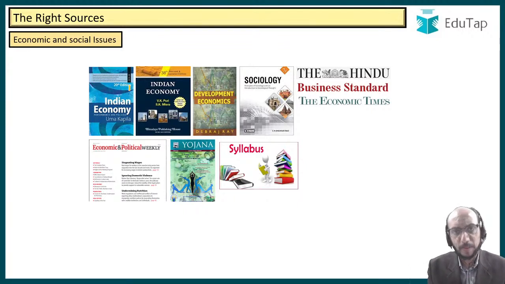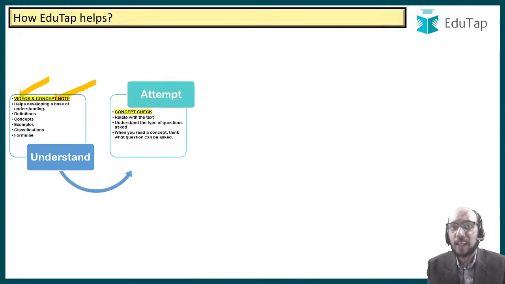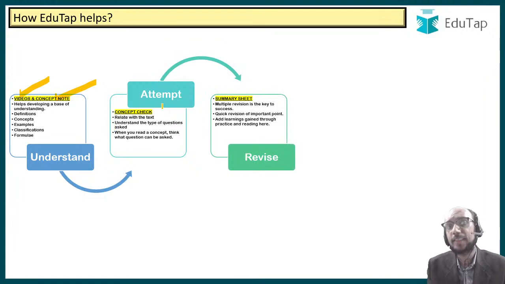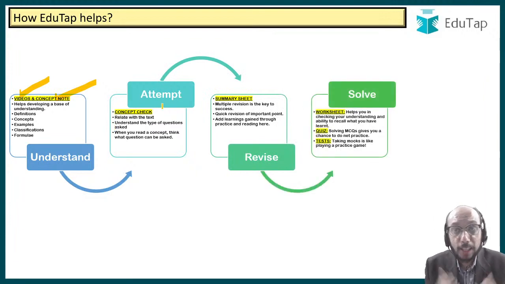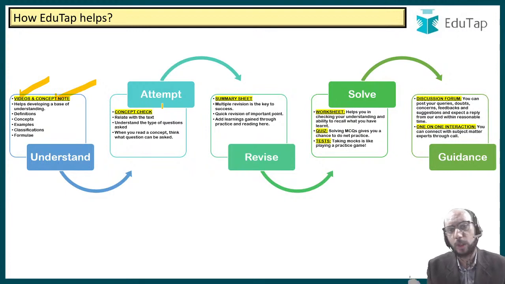What you should do is understand the syllabus. How should you understand the syllabus? Through the videos and the concept notes. Thereafter, you should attempt questions. How? You should attempt the concept check questions which are part of the course material. Thereafter, you should revise the summary sheets, solve as many worksheet quizzes and tests as possible, and if required, you can always come to us for doubts through the discussion forum and one-to-one interaction.